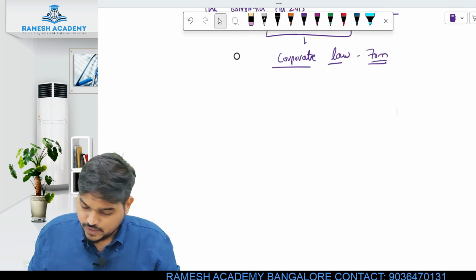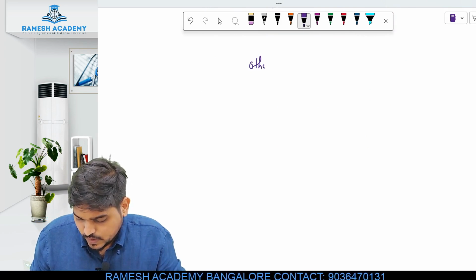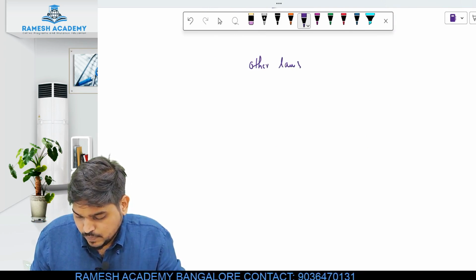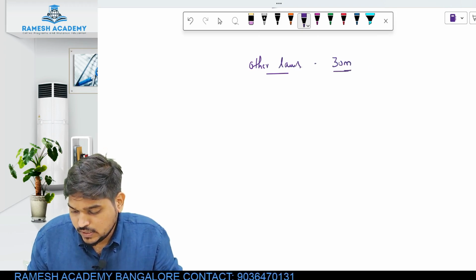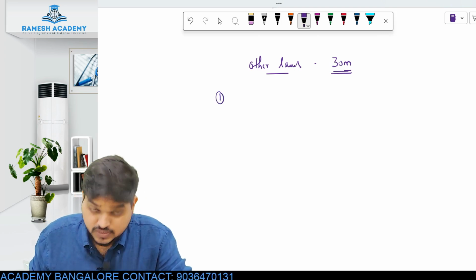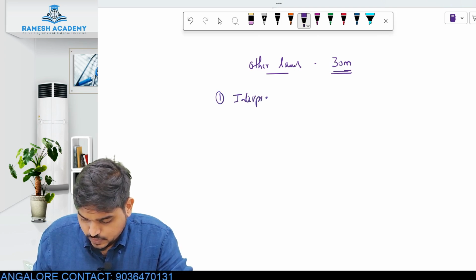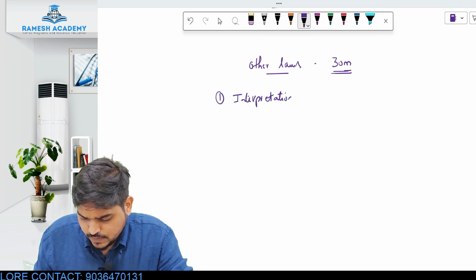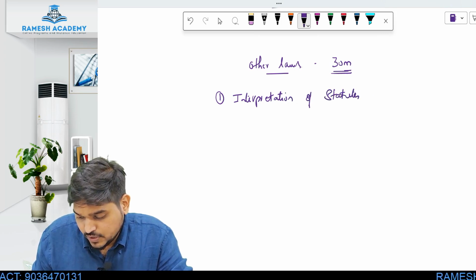Now coming to your other laws. The other laws is part B, which comes across 30 marks. The laws which you have to study: first one is interpretation of statute. The first chapter in other laws is interpretation of statutes.